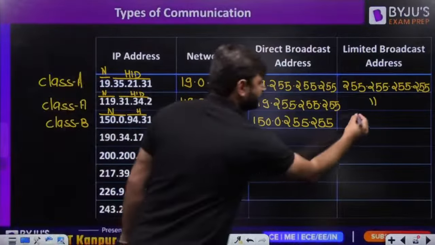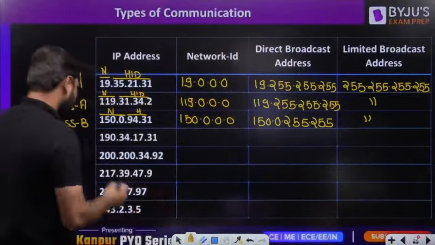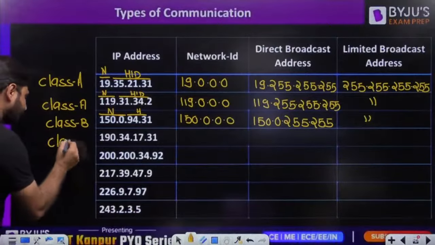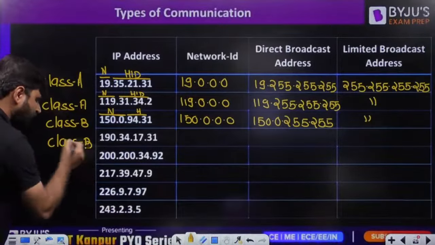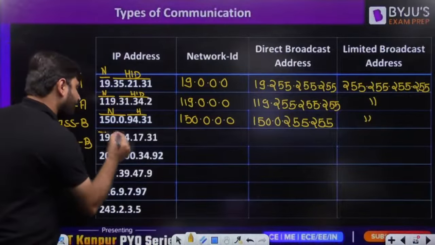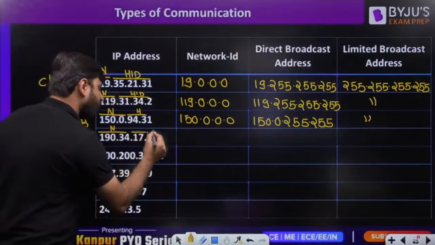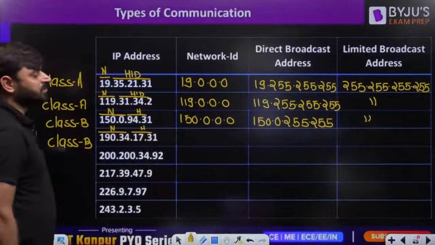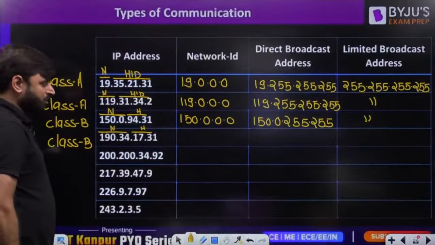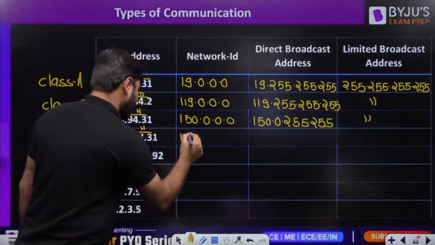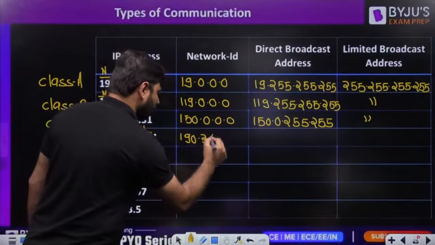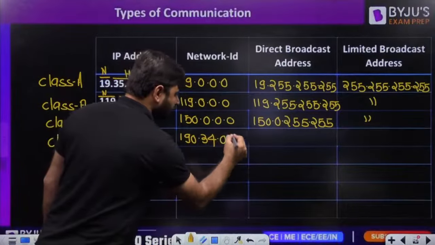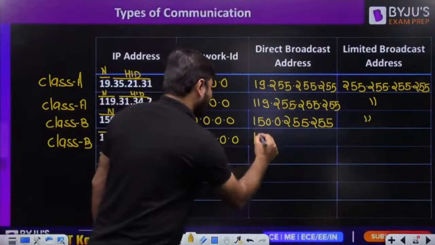Okay. Now this 190 is also class B. So the network ID here is 16 bits, and the host ID is also 16 bits. How can we find the network ID? Put all zeros in the host ID part. So this is 190.34.0.0. What is the direct broadcast address? Put all ones in the host ID part.